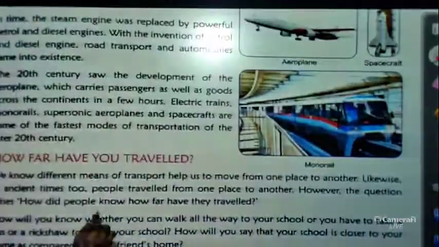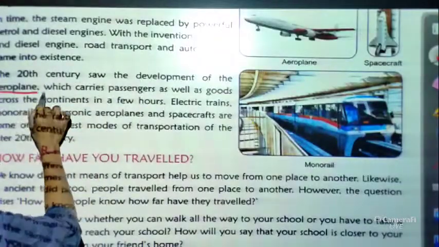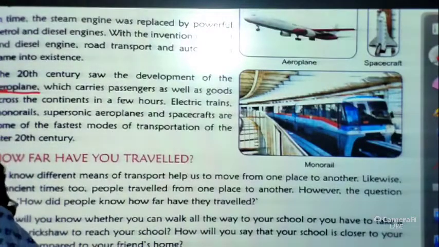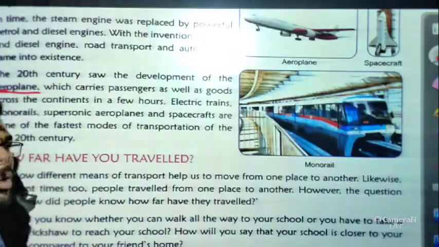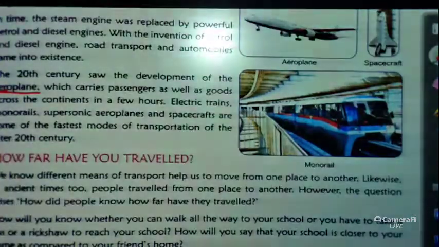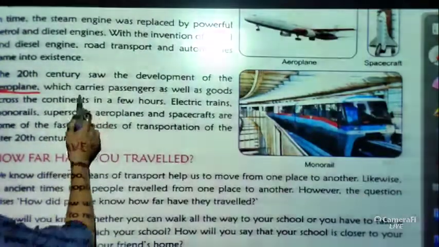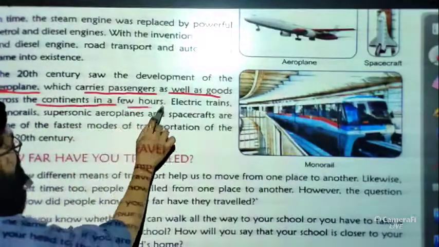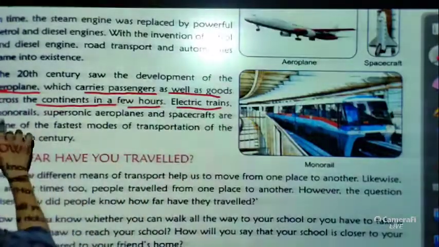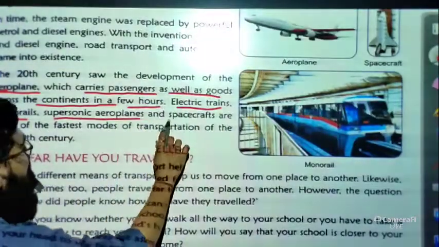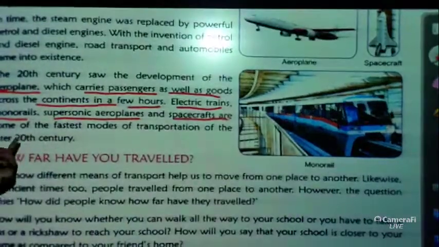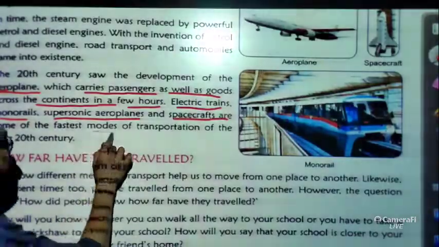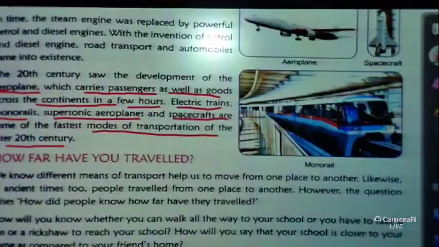You can see here, the 20th century saw the development of the aeroplane. Nowadays, if a place is too far from our place and we want to go there, we use aeroplanes, which take very little time and carry passengers as well as goods across the continents in a few hours. Electric trains are there, monorails are there, supersonic aeroplanes, and spacecraft, actually the fastest modes of transportation of the latter 20th century.